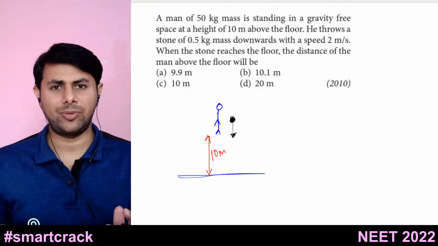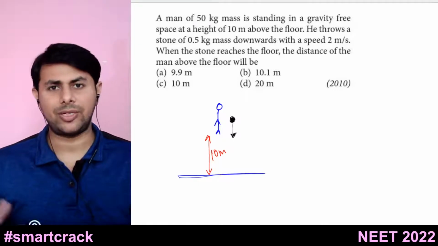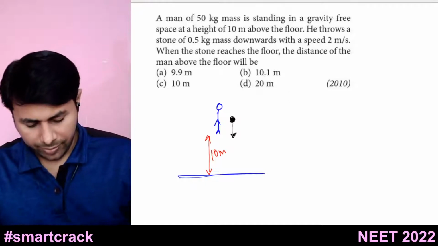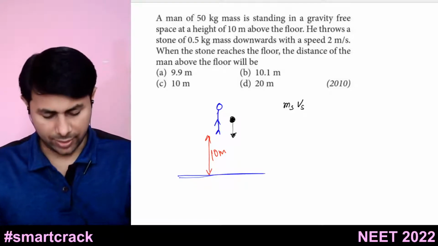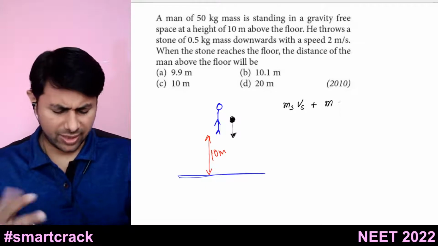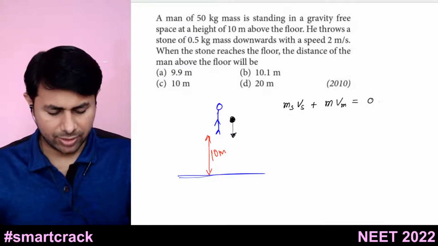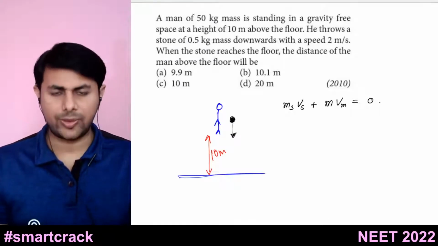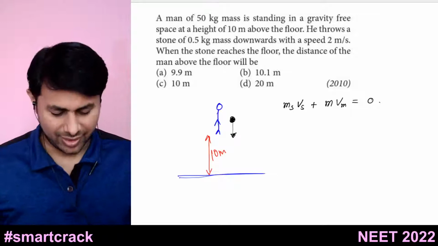So the final linear momentum will be equal to 0. So mass of stone into velocity of stone, this is the momentum of stone, plus mass of the man, I will just say m, into velocity of man. The sum of these two momenta is equal to 0.